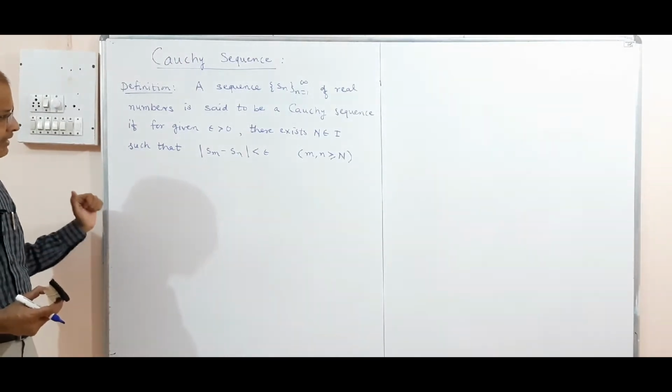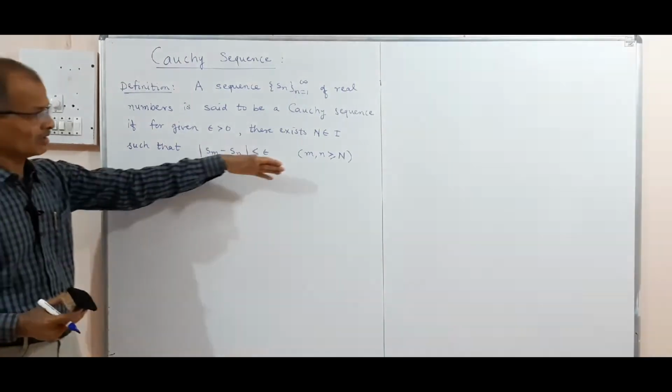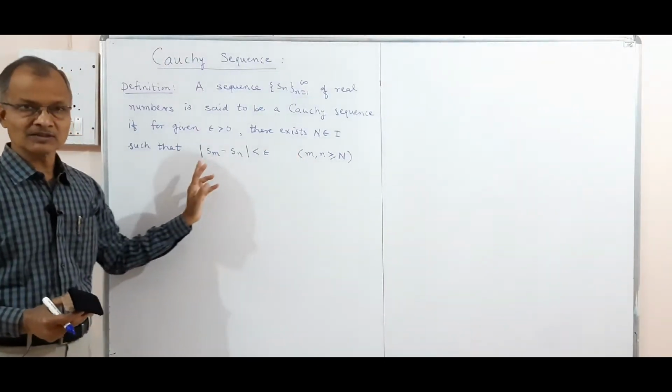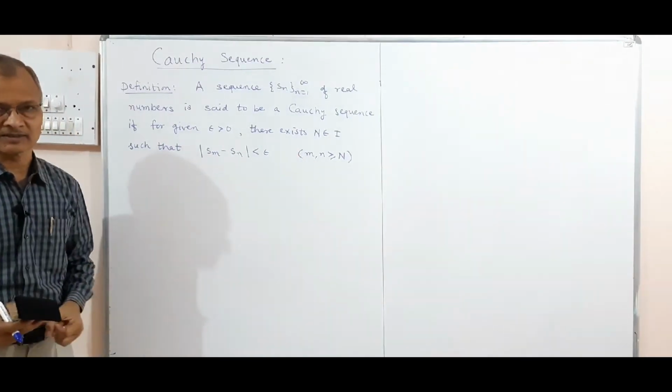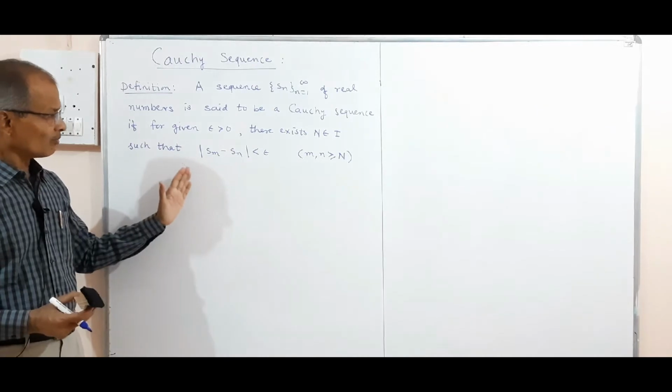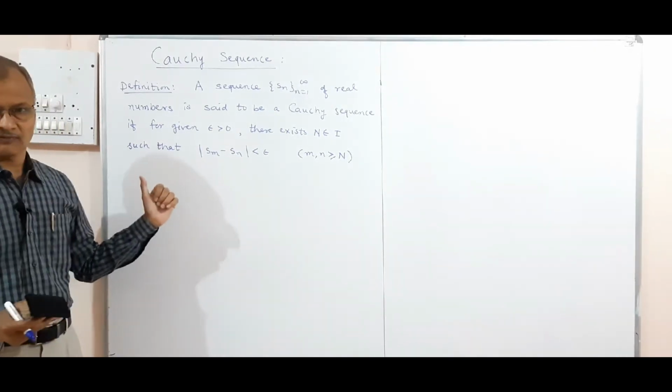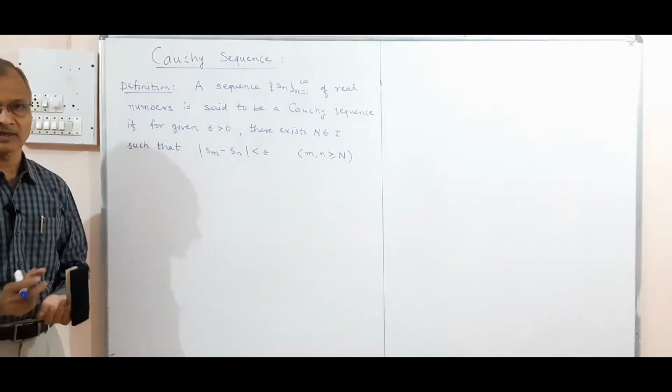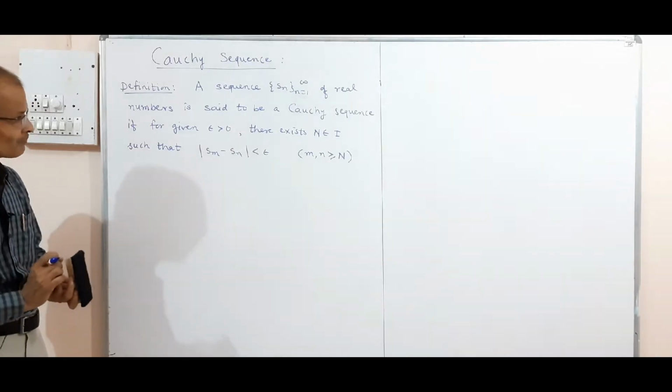The meaning roughly is, as the terms go on increasing, the distance between the terms becomes less and less, or the terms become closer and closer when n becomes larger and larger. That is the meaning of Cauchy sequence.